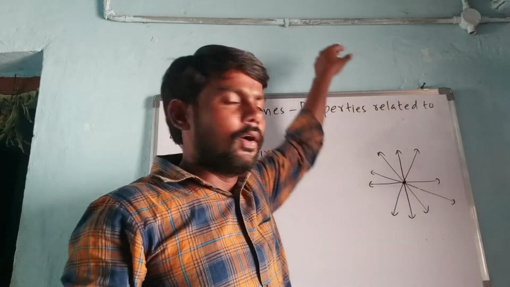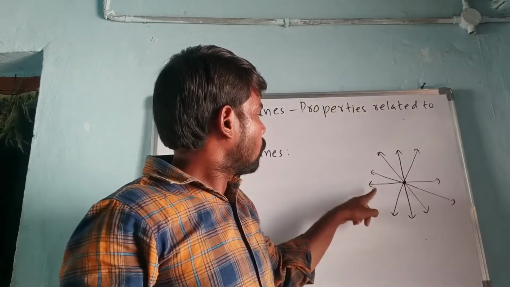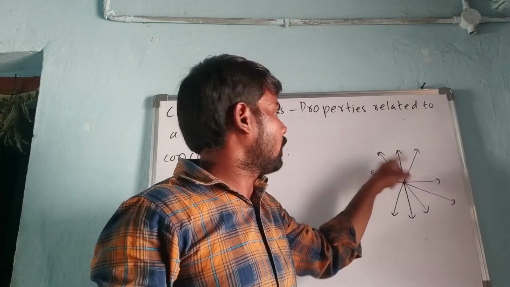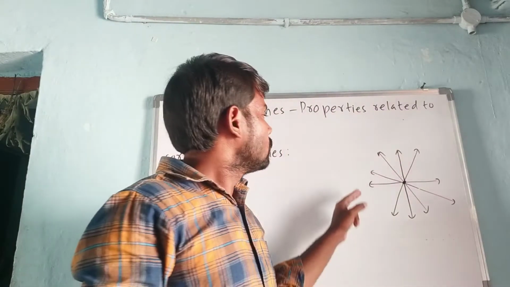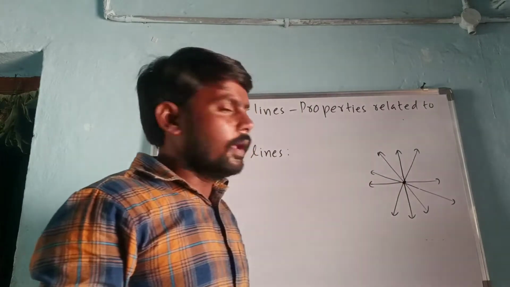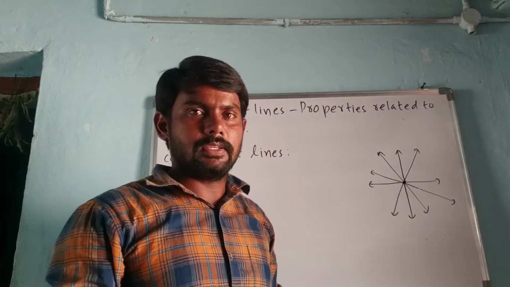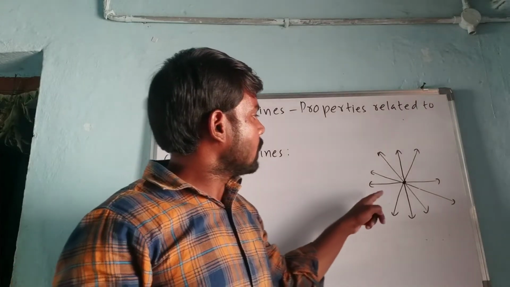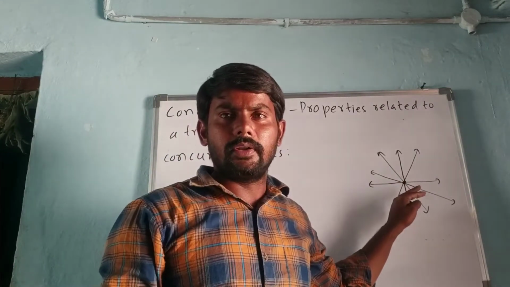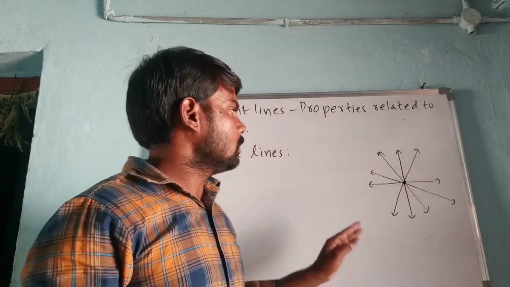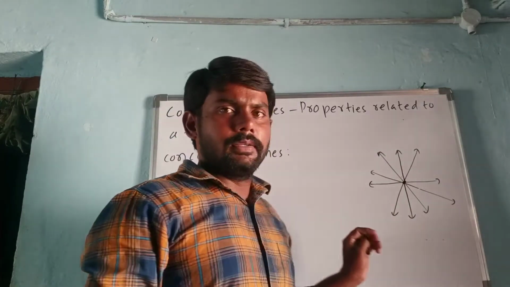Lines. How many lines do we have here? 1, 2, 3, 4, 5. 5 lines we have. Anything else? What do you observe? Yes. All the lines are intersecting at a point. Very good. Now we can define that.